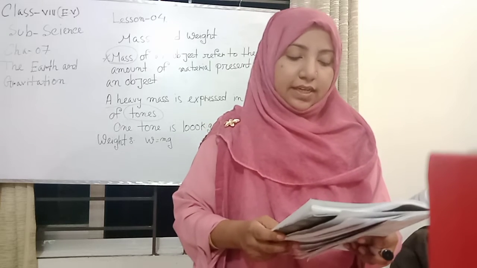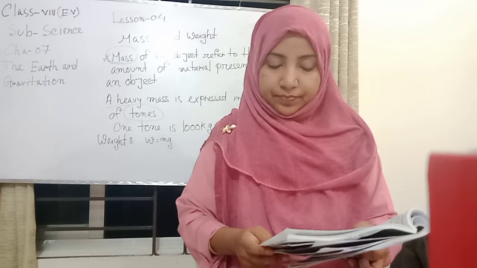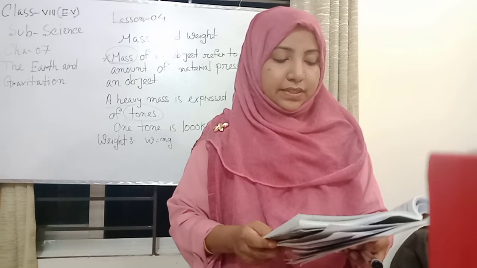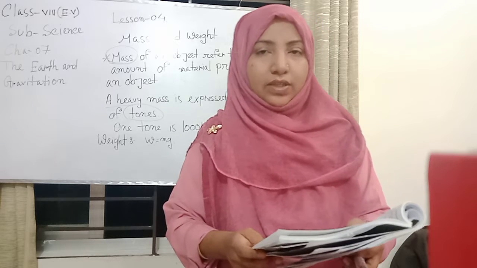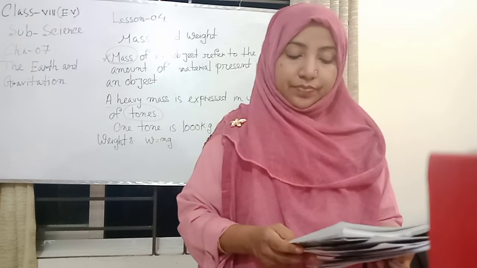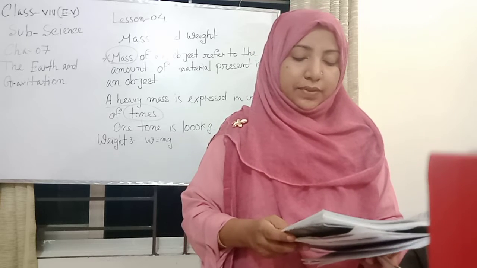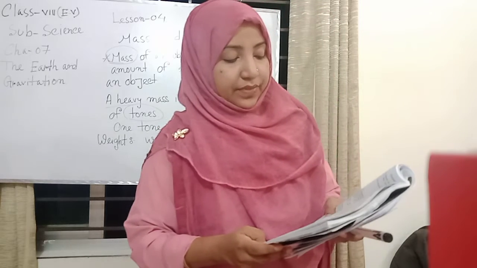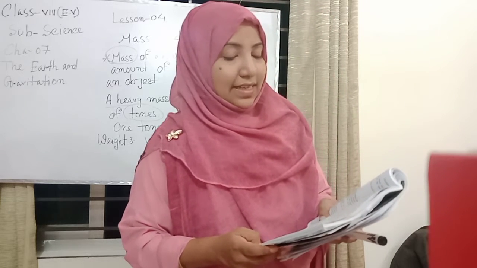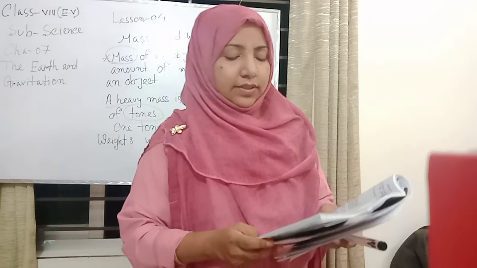The international unit of mass is kg. A heavy mass is expressed in units of tons. 1 ton is 1000 kg. Small masses are expressed in units of gram. Thus, the mass of your pencil is 5 gram. 1000 gram make 1 kilogram.